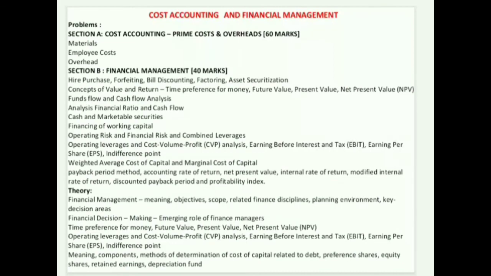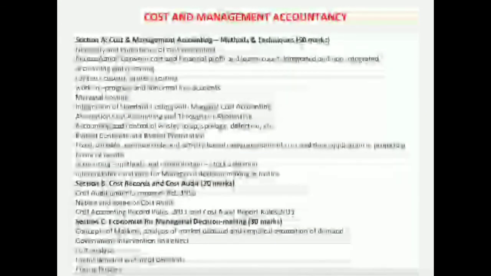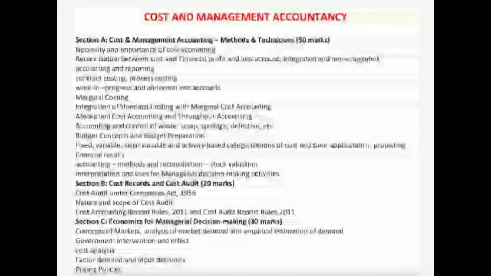Now let's talk about cost and management accountancy. Let's start with Section A, cost and management accountancy methods and techniques, which will be of 50 marks.